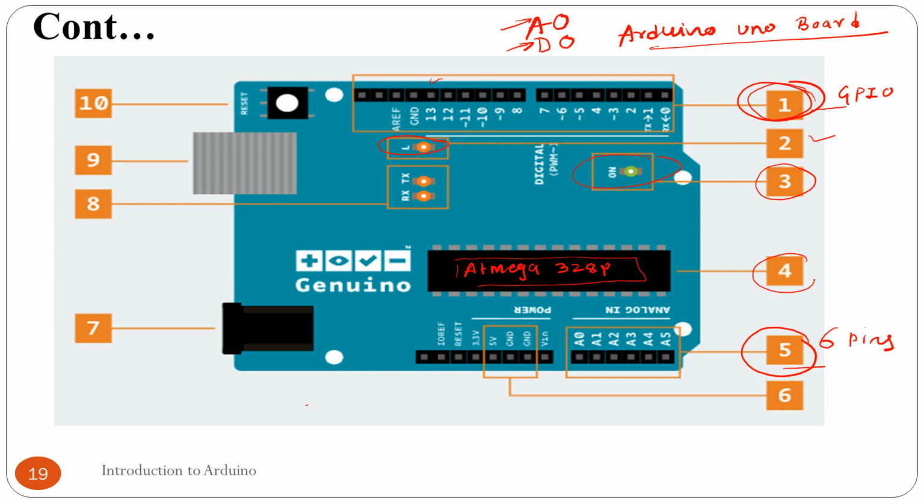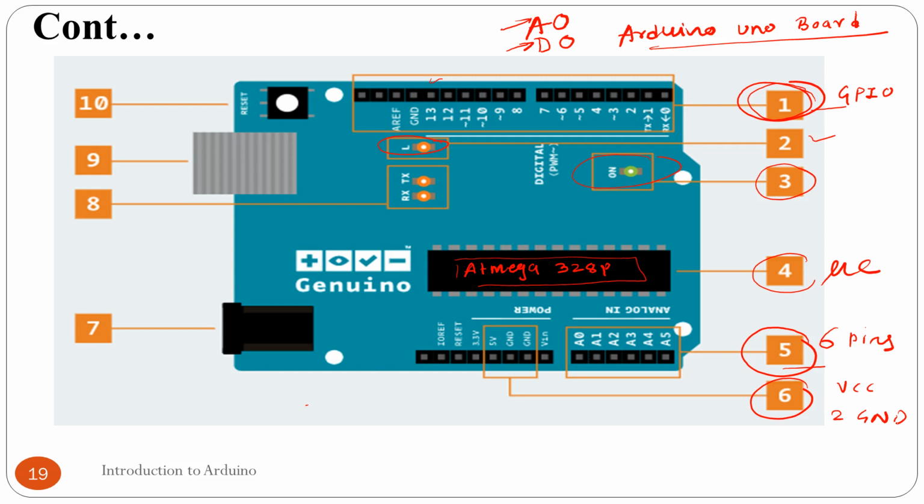Then the fourth is our ATmega328 microcontroller. The fifth section we have already studied. The sixth section is related to power supply. We have one 5 volt VCC and two grounds. You may ask why these pins are there. Suppose you want to design an application, then onboard VCC and ground are given so that you can connect power directly from this board to your sensor.